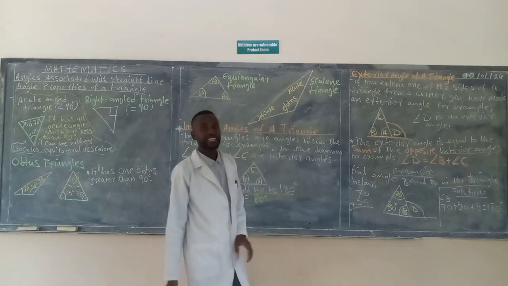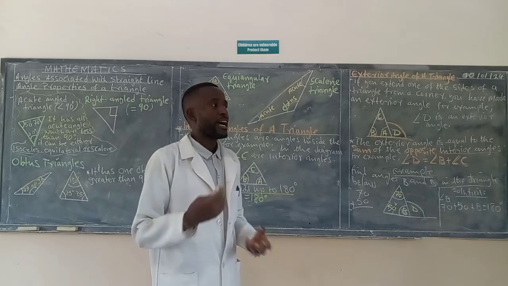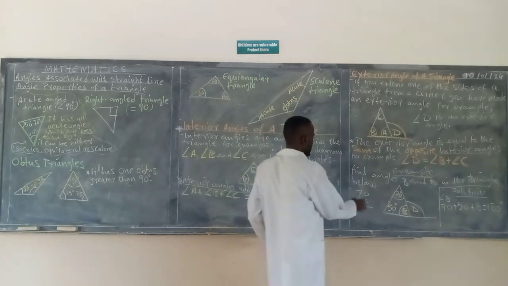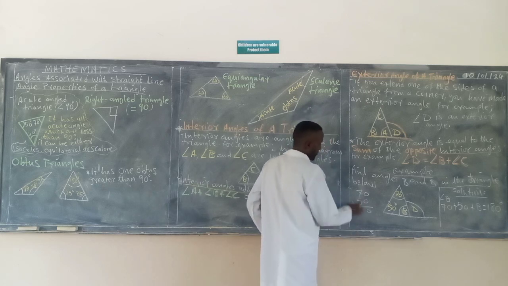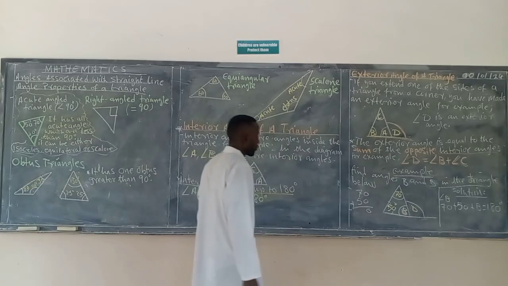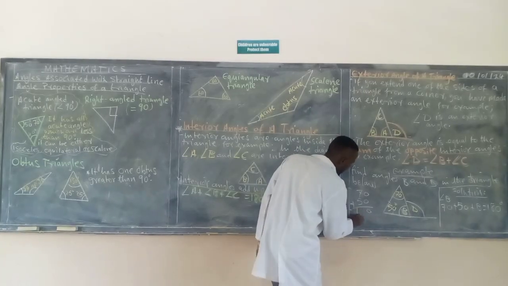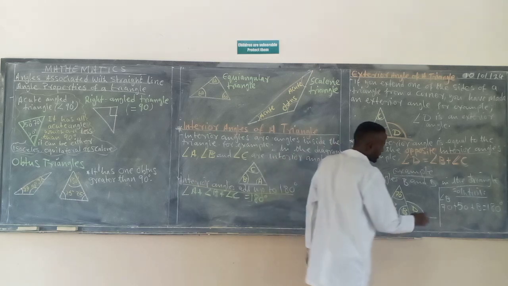Remember, there is no calculator in grade 9. So you have to use all those tactics that you learned in grade 7 and 6 and 5. Okay, so now let's see. 0 plus 0 is 0. 7 plus 5, we have 7, 8, 9, 10, 11, 12. We have 120 degrees.